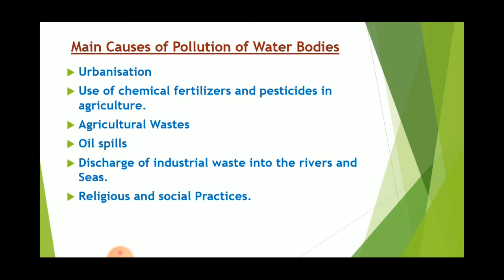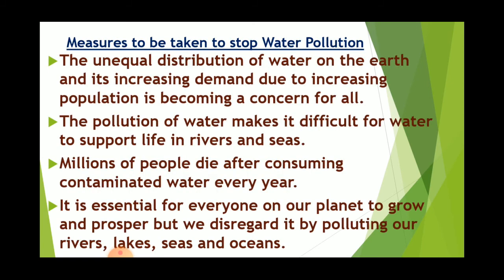Now the next one is measures to be taken to stop water pollution. What all measures can we take? The unequal distribution of water on the earth and its increasing demand due to increasing population is becoming a concern for all. The pollution of water makes it difficult for water to support life in rivers and seas. Millions of people die after consuming contaminated water every year.